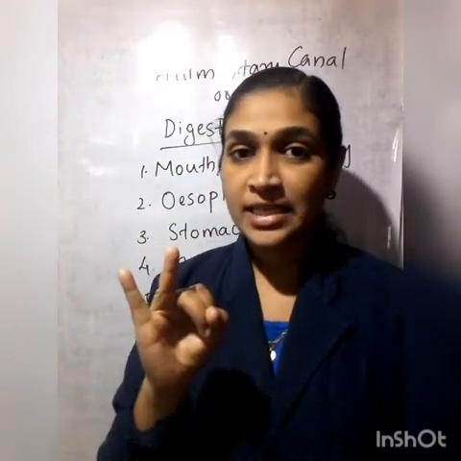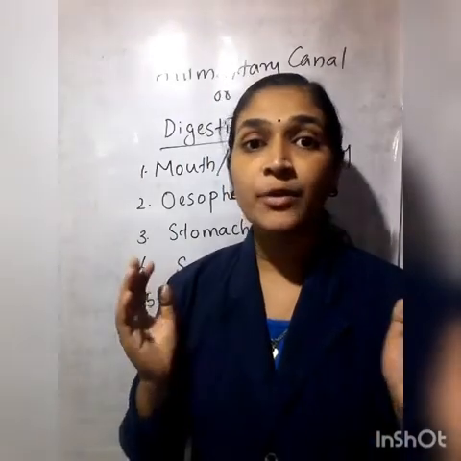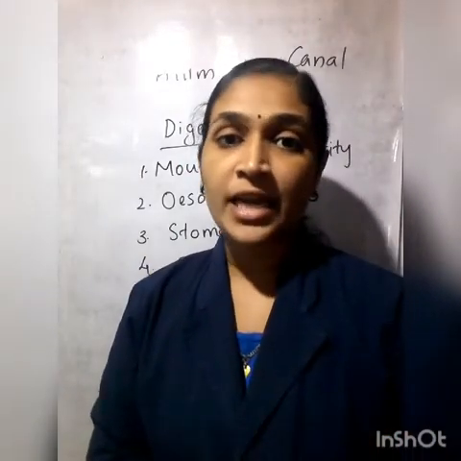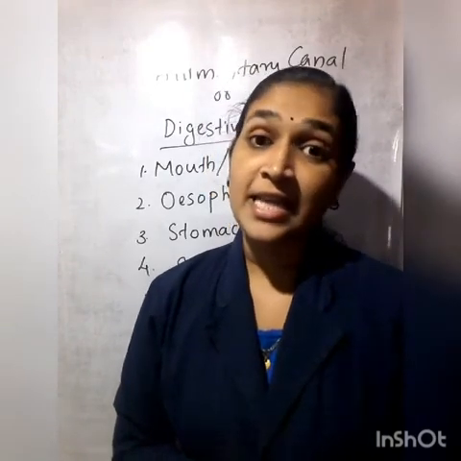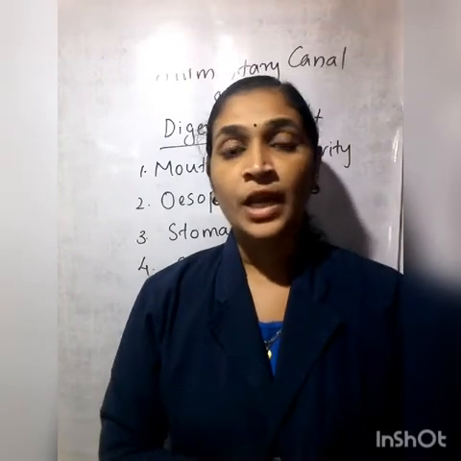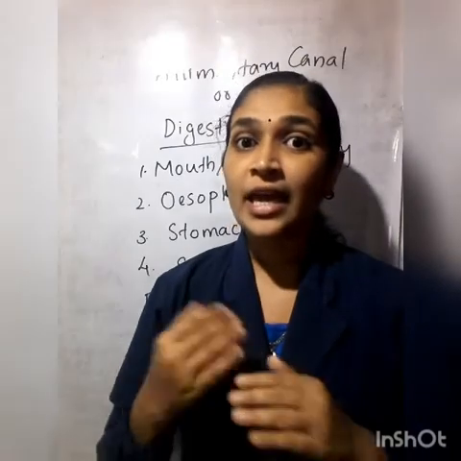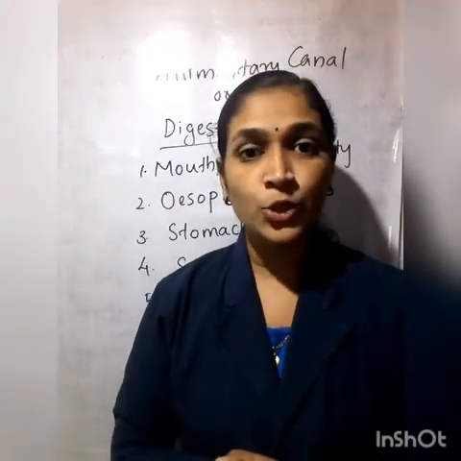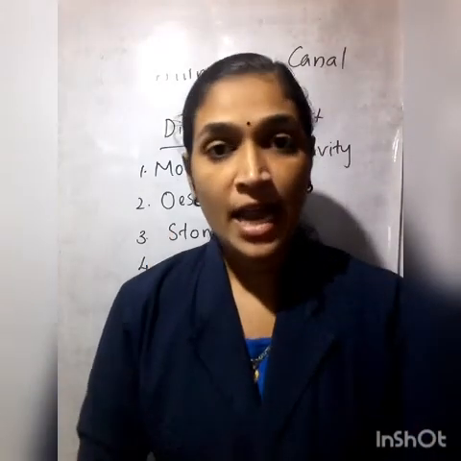Mucus, HCl, and some digestive juices, isn't it? Mucus protects the inner lining of the stomach, and HCl kills the bacteria in the food items. Digestive juices convert the protein into simpler substances. That is all we discussed in our last class.